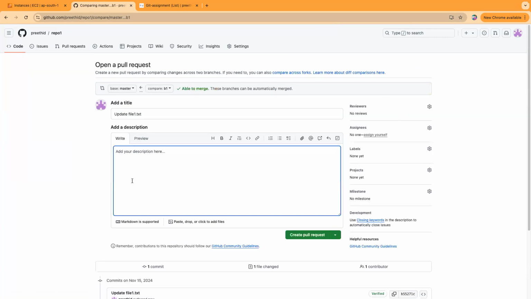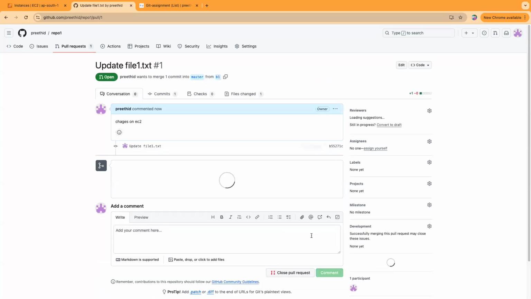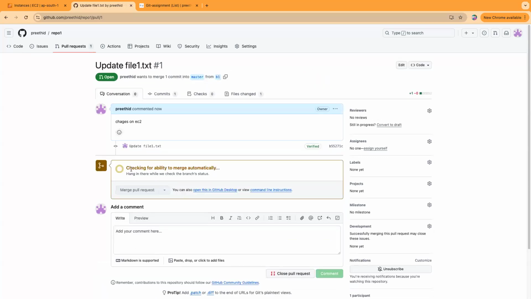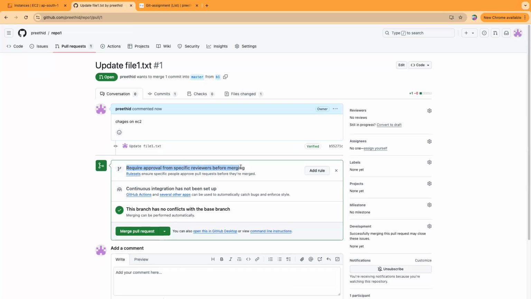Whenever you create a pull request, you may define what this is about. Something like this and create the pull request. So once you create the pull request, you can see it requires pull approval from specific users for merging.